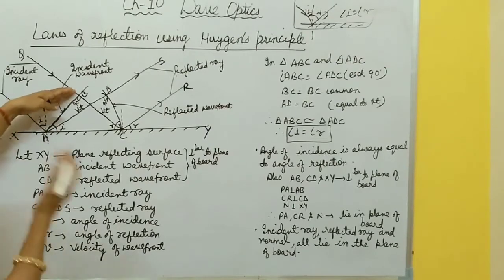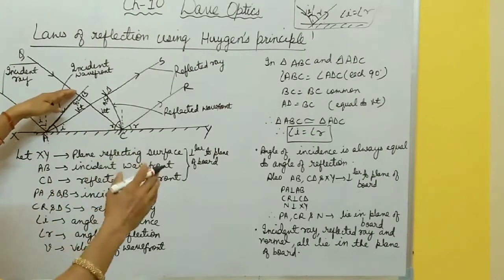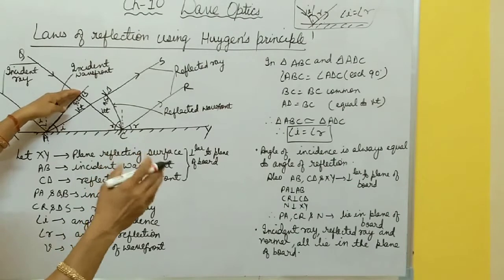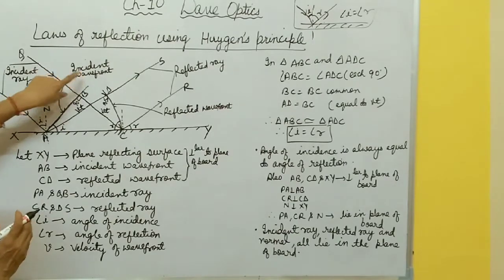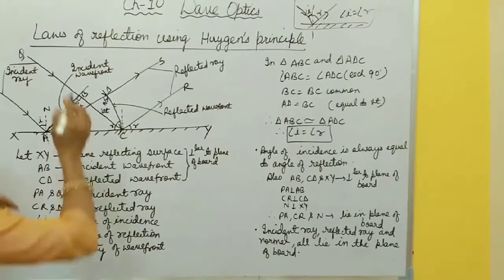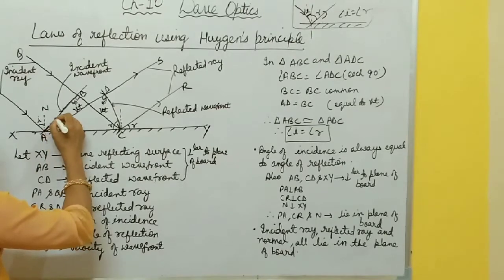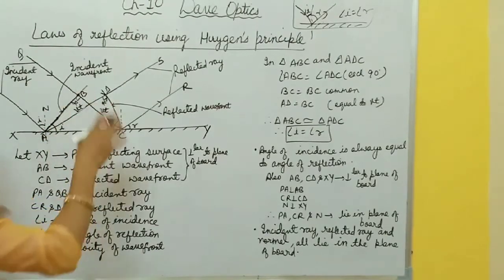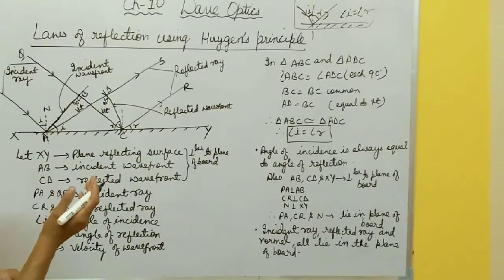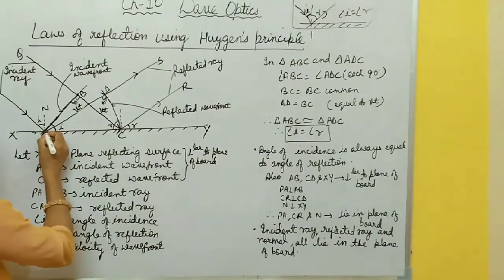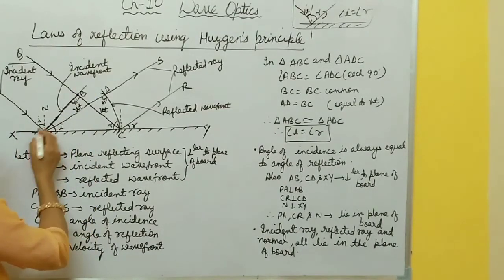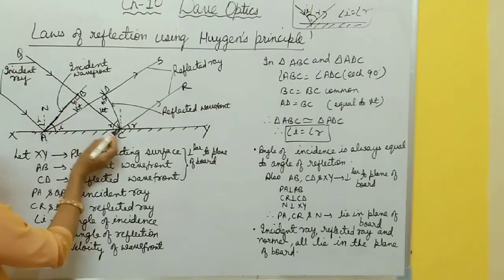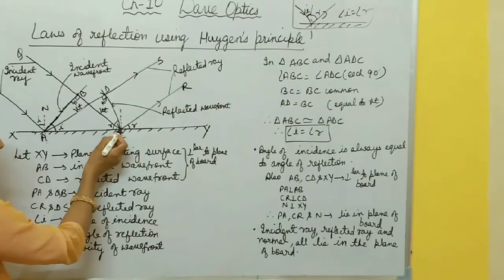Now you have to apply Huygens principle, and you have to draw the next wavefront, the secondary wavefront. It means here the reflected wavefront. So this AB is the incident wavefront, and you know, according to Huygens principle, each point on this incident or primary wavefront acts as a source of new disturbance. It means secondary wavelets. So here I am considering only 2 points, A and B, on this plane wavefront. When the disturbance from A reaches point D, the disturbance from B reaches this surface at C, strikes this surface, right?